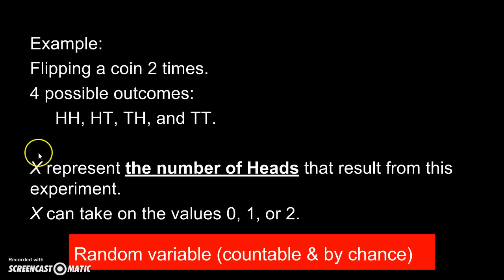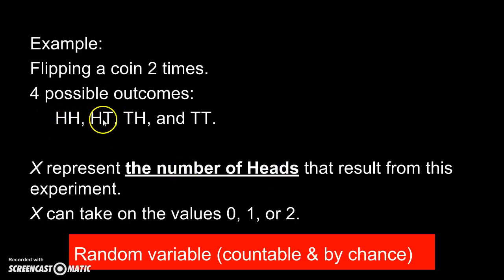So now, here's the highlight. I'm going to use X, which is a variable. That X is going to represent the number of heads. Okay, the X represents the number of heads. Just now we already said that all these possible outcomes happen by chance. And X represents the number of heads, which means I can count. Here I have 2 heads.